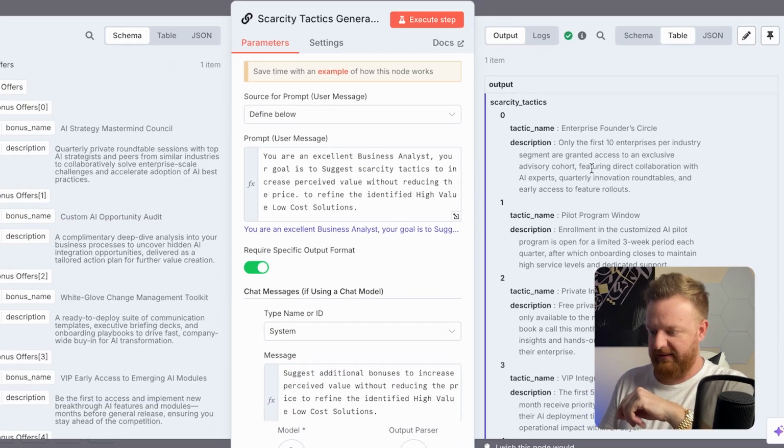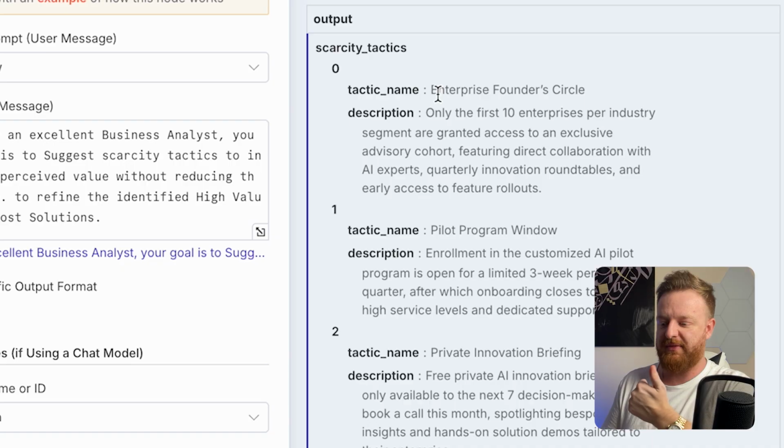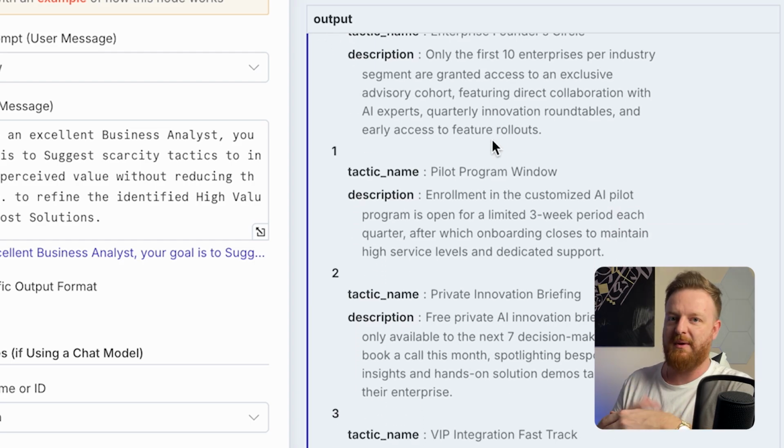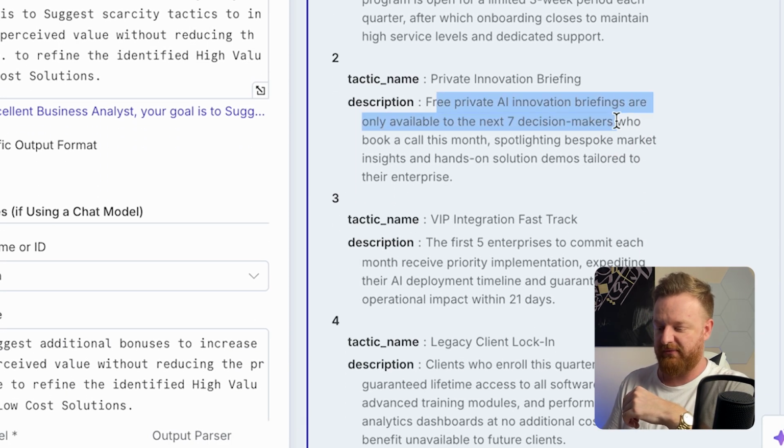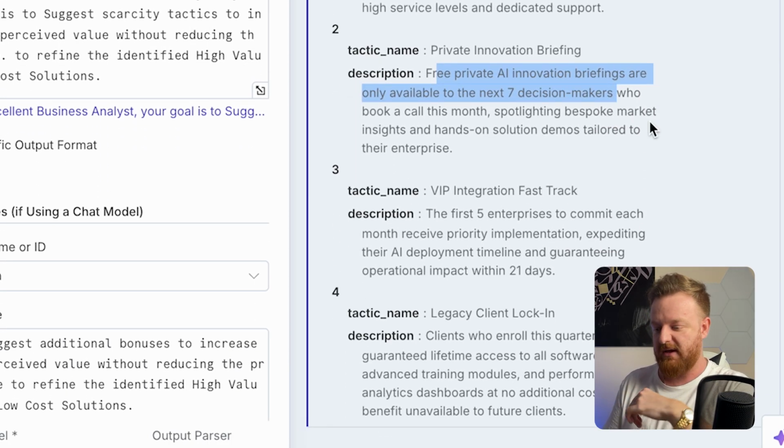Now, remember, scarcity is minimizing the number of units and urgency is minimizing the time to get the offer. So this is an example of a tactic. We could have the Enterprise Founders Circle, which is only the first 10 enterprises per industry get this extra access. Pilot program window, so you give people early access and they might get additional bonuses or a reduced cost. Free private AI innovation briefings for the first 7 decision makers. These are all great scarcity tactics you can use to get more buy-in on your offer,